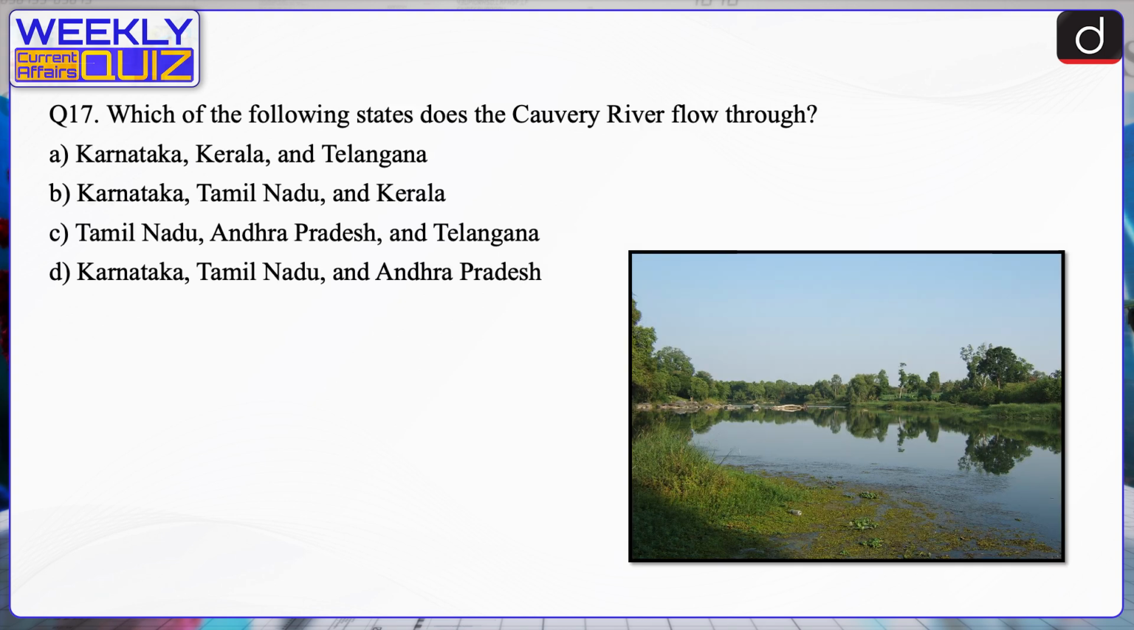Next question. Which of the following states does the Kaveri River flow through? A. Karnataka, Kerala and Telangana. B. Karnataka, Tamil Nadu and Kerala. C. Tamil Nadu, Andhra Pradesh and Telangana. Or D. Karnataka, Tamil Nadu and Andhra Pradesh. The correct answer is option B, that is Karnataka, Tamil Nadu and Kerala. The Kaveri River flows through the states of Karnataka, Tamil Nadu and Kerala.